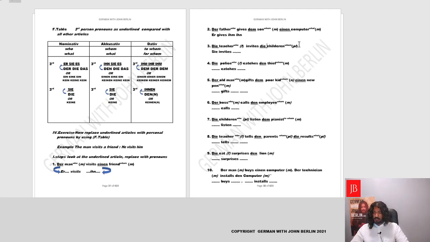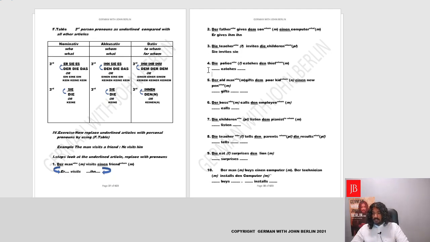Okay, now there's a little catch. This is plural, so my mistake. It shouldn't be singular, it should be plural. So we'll go to whom, and we'll not go to feminine, we'll go to plural, which is down under here, the, and we'll write this sie. Yeah, so this sie is them. So instead of the children, I'll write here sie. Sie lädt sie ein, which means she invites them. Yes, this is who, this is whom, they, she, them.